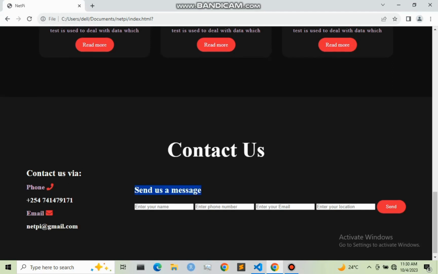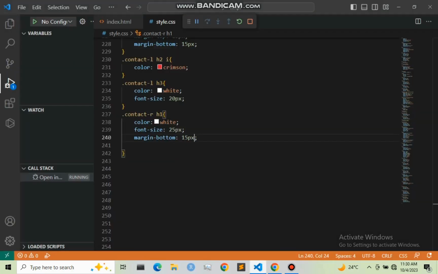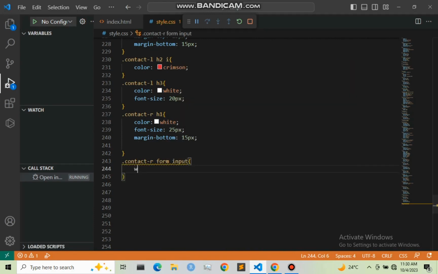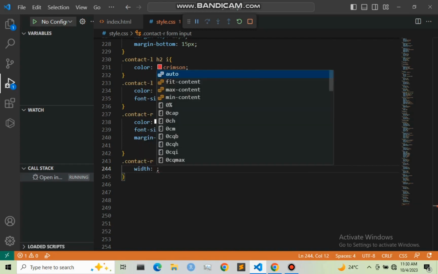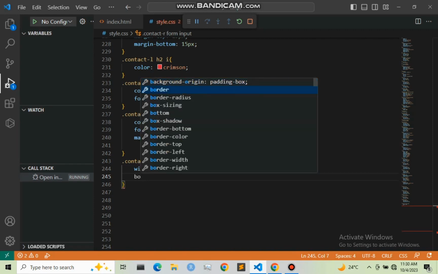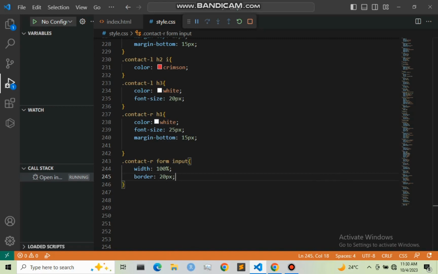Let us now move to the input part, that is .conduct-right form input. This input, I'm going to give it a width of 100%, and also a border of 20 pixel, and also the display I want it to be block. Let me save this and refresh our web page.